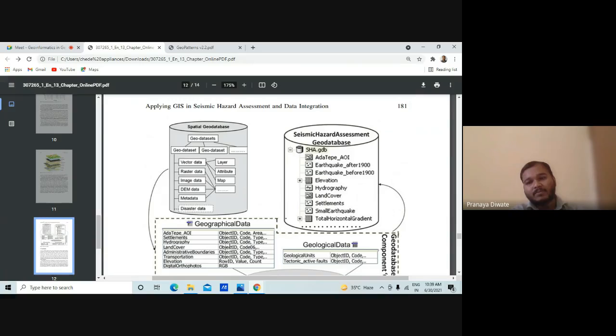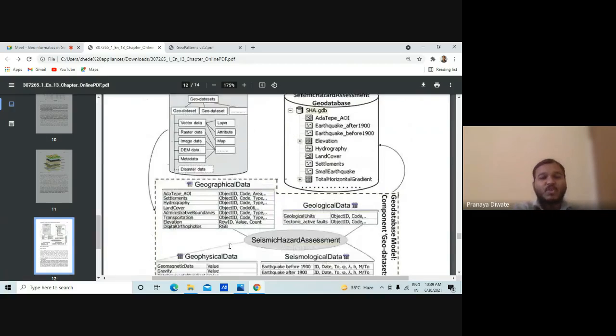So when you have a geodataset, you require earthquake maps, earthquake statistics, for earthquakes which happened after 1900 and before 1900, the elevation, hydrography. Then you have land cover, settlement, small earthquakes, total horizontal gradient. So these are all the earthquake data you have in a seismic hazard assessment.